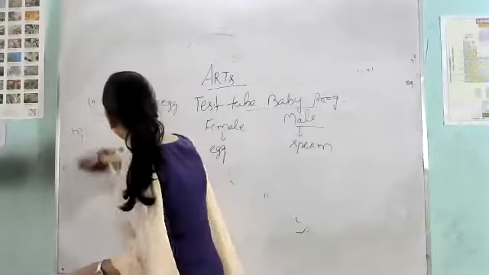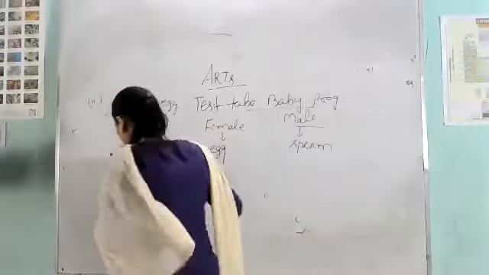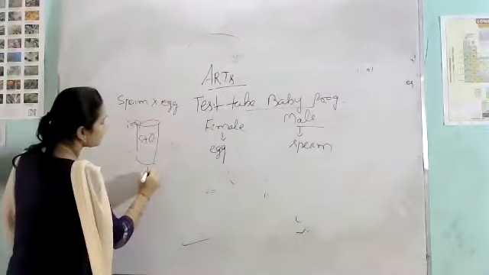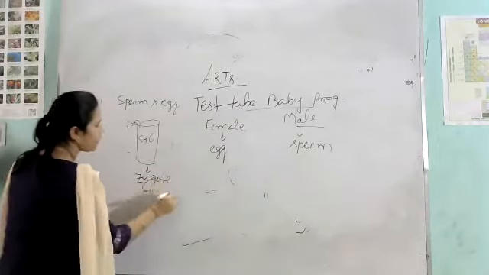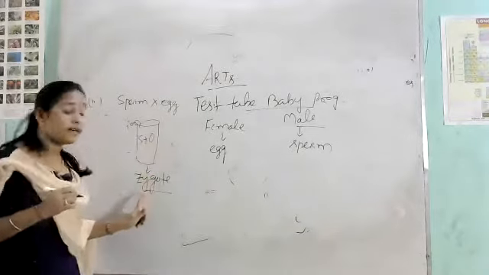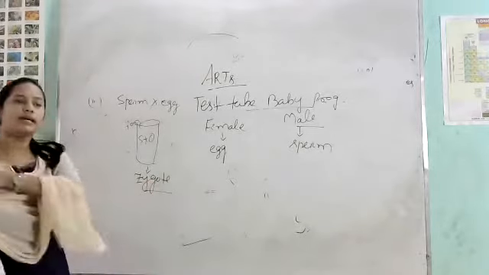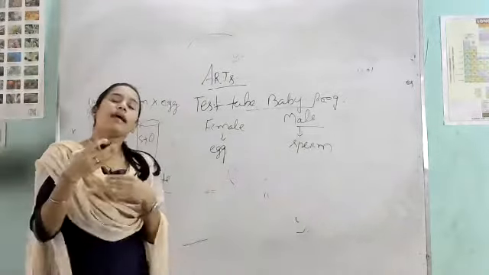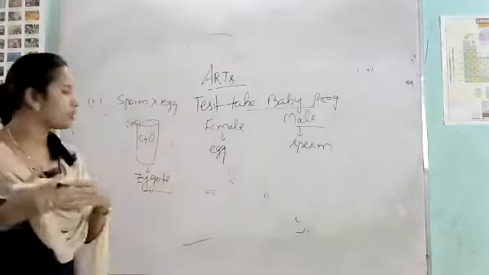When the sperm and ova are fertilized, they form the zygote. Zygote formation takes place. After 48 hours of fertilization,